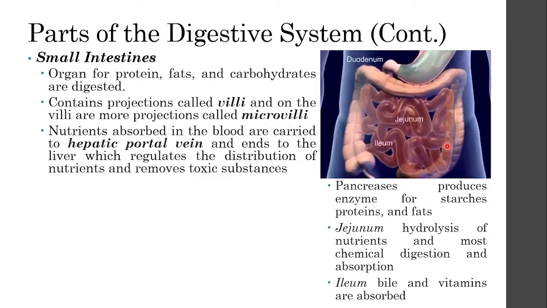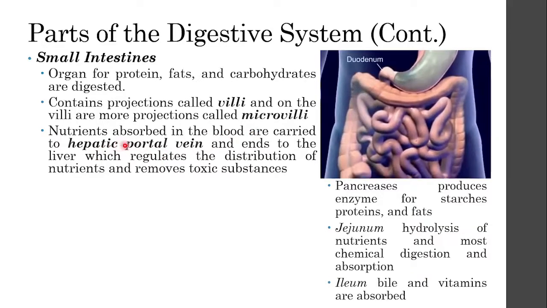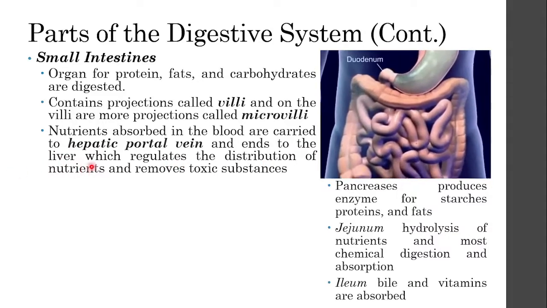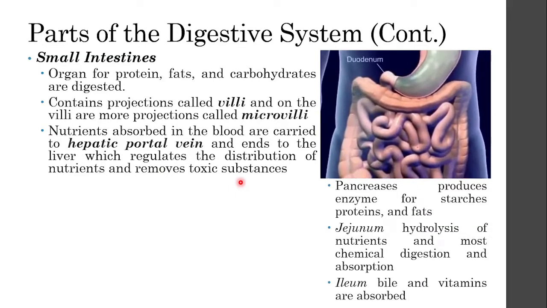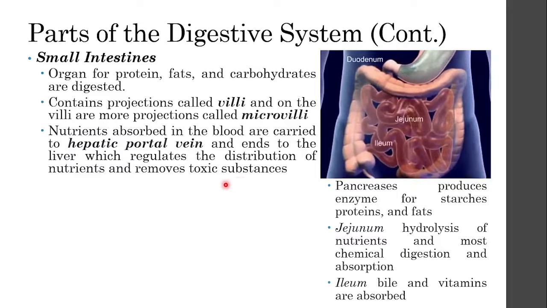After your small intestine absorbs the minerals or nutrients from the food, it first carries some of those nutrients on the hepatic portal vein. The hepatic portal vein then leads to the liver, and this is where the distribution of the nutrients happens. Also, this is where the liver would notice if you have toxic substances in your food, such as alcohol, bad microorganisms, or drugs in your body, and the liver would then work hard to remove those toxic substances.